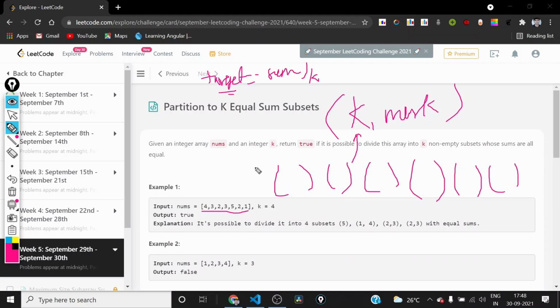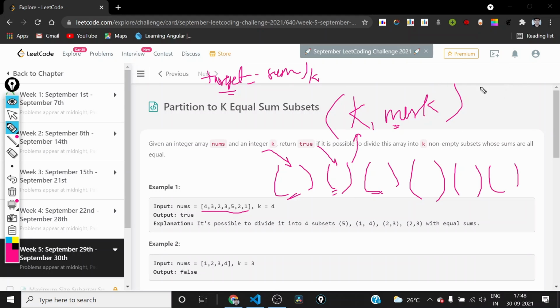So we will be completing all the k subsets one by one. We will first be completing this set, then this set, and so on. So this k will represent how many sets we still need to complete, and this mask will represent which elements of the nums array have been taken to complete the sets till now.